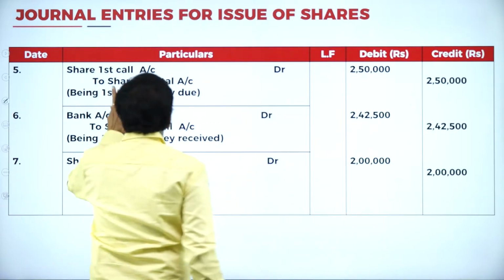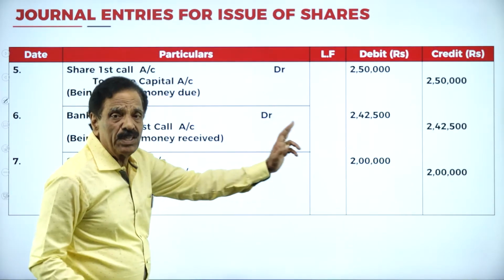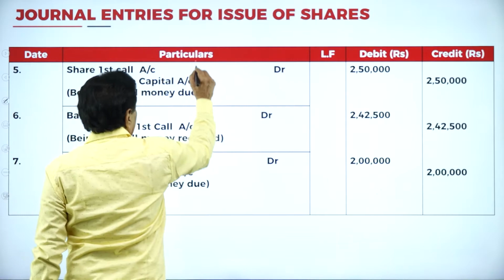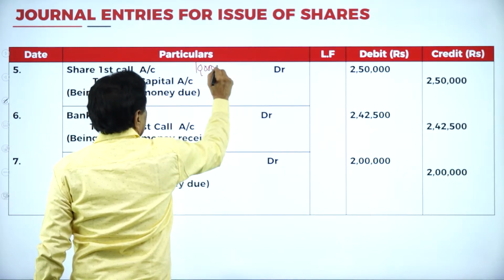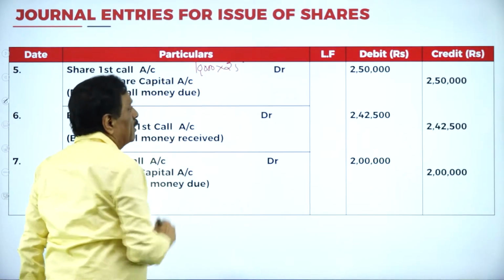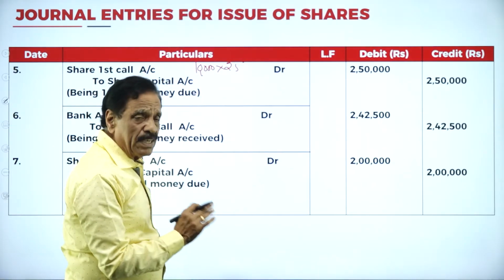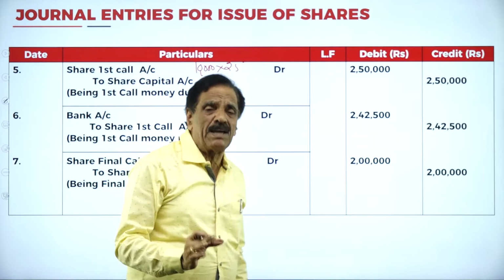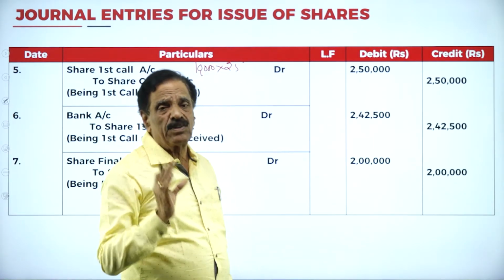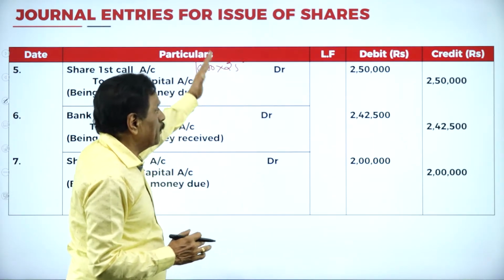What's the due entry? Share first call account debit to share capital account. How many shares are there? 10,000 into 25, 25,000. This is 2,50,000 you have to receive. Now, who fails to pay? Only Kumuda fails to pay the first call. This is a due entry from all the members.